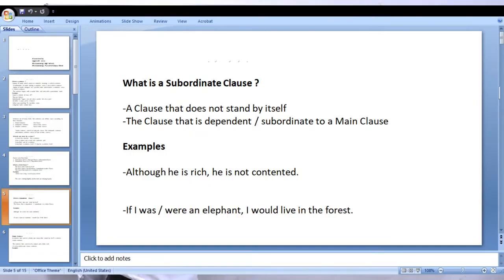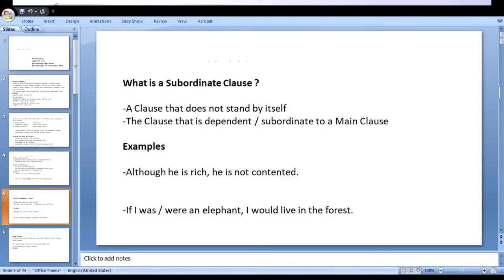That means, although he is rich, is the subordinate clause. This part of the sentence is a subordinate clause.